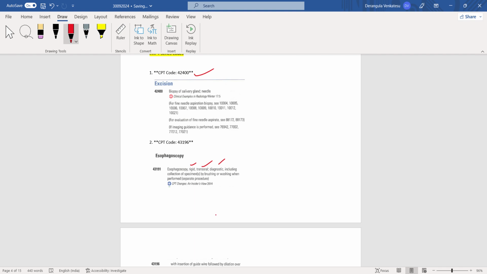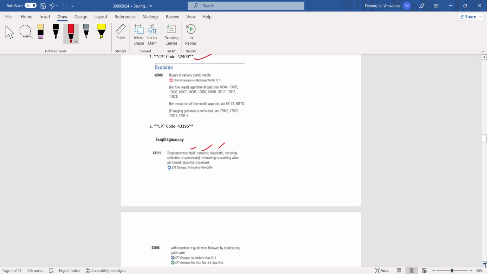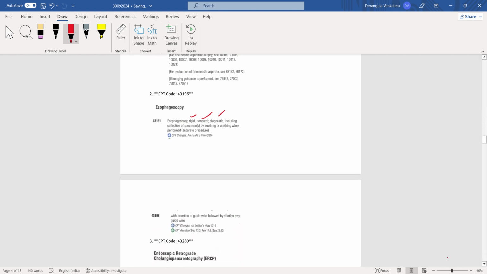43196 with insertion of guide wire. Okay, with insertion of guide wire. Esophagoscopy rigid transoral diagnostic including collection of specimens by brushing or washing when performed with insertion of guide wire followed by dilation over guide wire. This one they have asked in the exam, 43196. Okay.